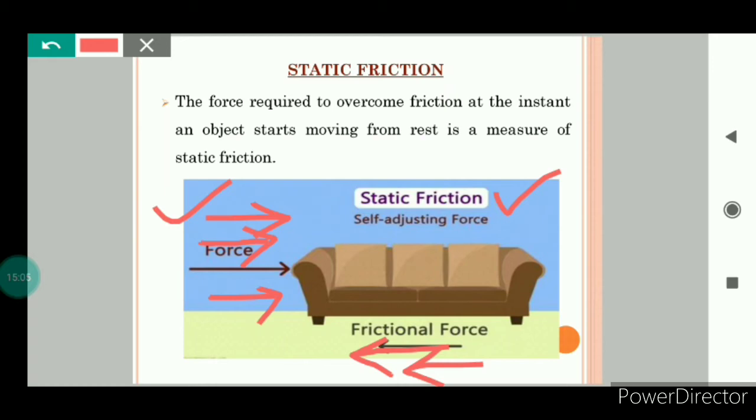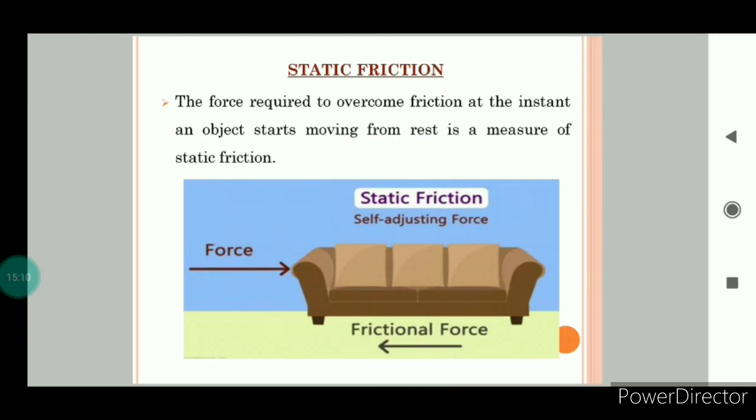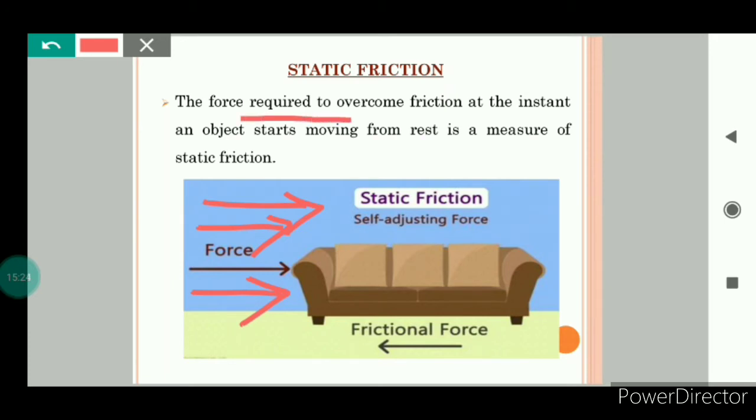You will notice that at one stage the sofa begins to move, because now the applied force has overcome the frictional force. When the applied force is more than the static frictional force, the sofa will begin to move. So the force required to overcome friction at the instant an object starts moving from rest is a measure of static friction.